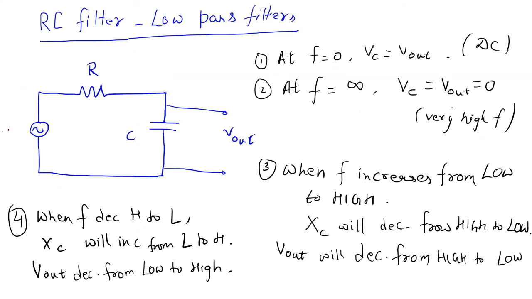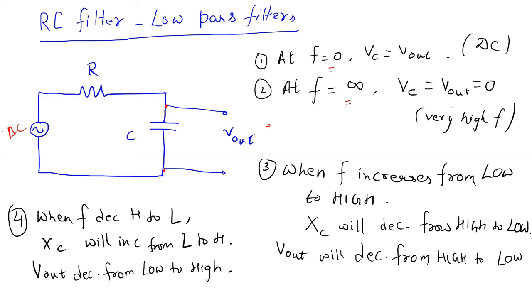So you have an AC signal, a resistor and a capacitor, and I take the voltage across this capacitor as my output voltage. Okay, so what will happen initially, suppose there is a spectrum of frequencies from 0 to infinite. If the frequency is 0, then automatically Vc will be equal to V out. So all the DC will be coming out. Whatever voltage you have at the input, the same output voltage will come.